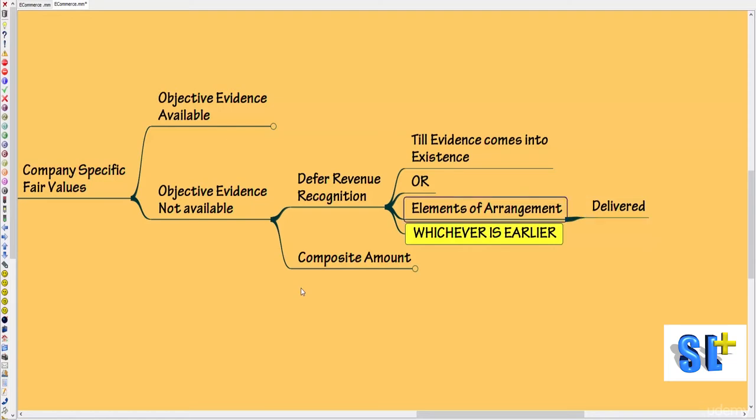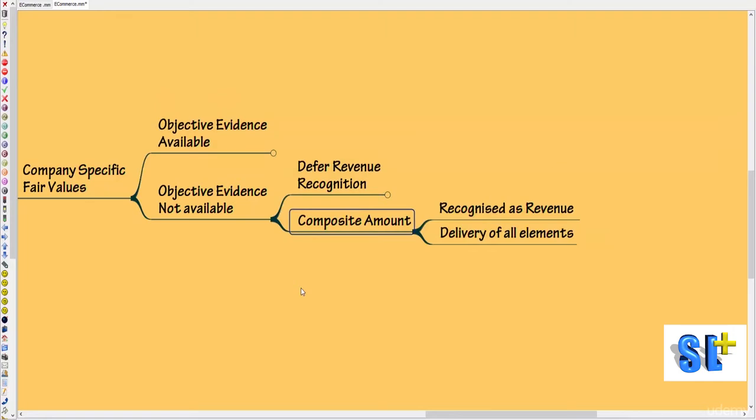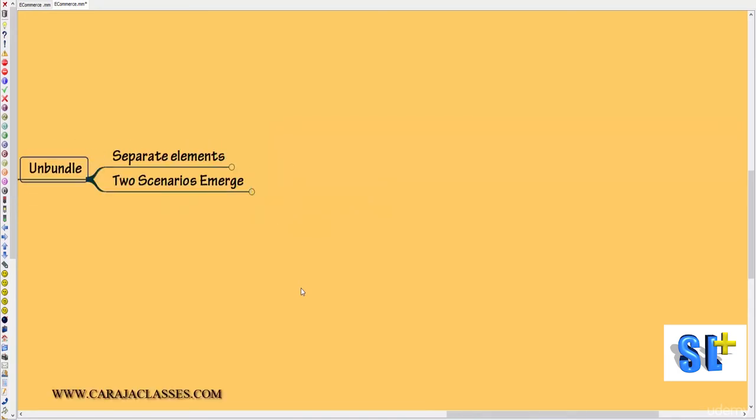But the point is whichever is earlier. So in these cases, the composite amount, that is 15 lakhs, will be recognized as revenue when delivery of all elements takes place. Fine.